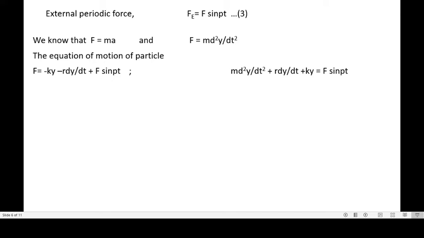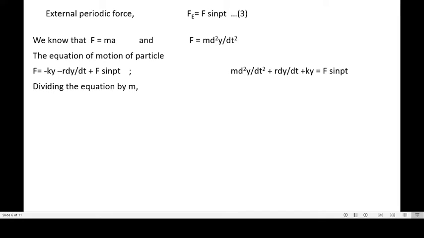Now what is this? We have considered all three forces and equated them. So it is m into d2y upon dt square plus r into dy by dt plus ky equal to F sine of pt. What we have done is we have kept this F sine of pt on the right hand side and all other terms on the left hand side.